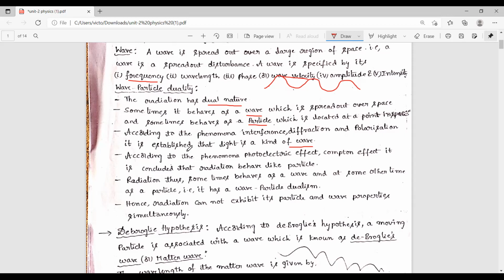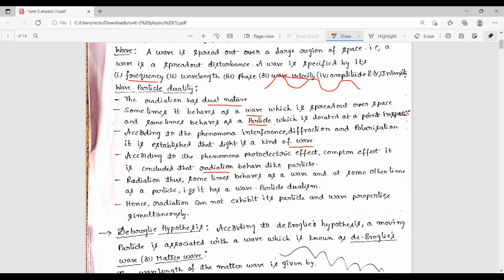That means from the phenomena of interference, diffraction, polarization, light has wave nature, and phenomena like the photoelectric effect and Compton effect show that radiations have particle nature also. Light is also a radiation. So radiations have wave nature and radiations have particle nature. In meaning, particles have both wave nature and particle nature.